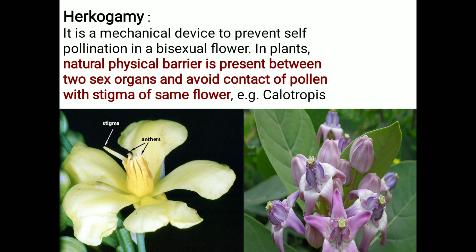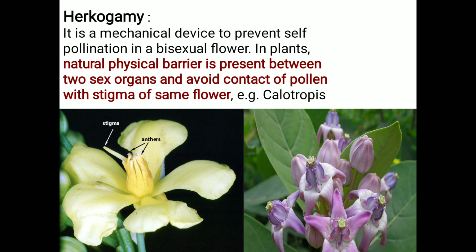In the case of Calotropis, hercogamy is found. In the Calotropis flower, you can see in the first flower also, this is the second one, which is the Calotropis flower, and in the first slide we can see another flower. In this flower you can see the stigma and anthers.